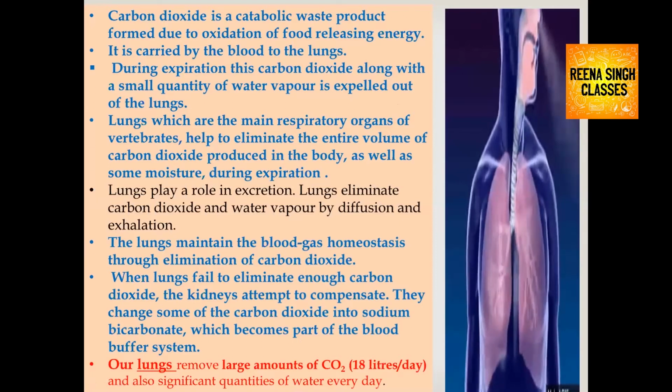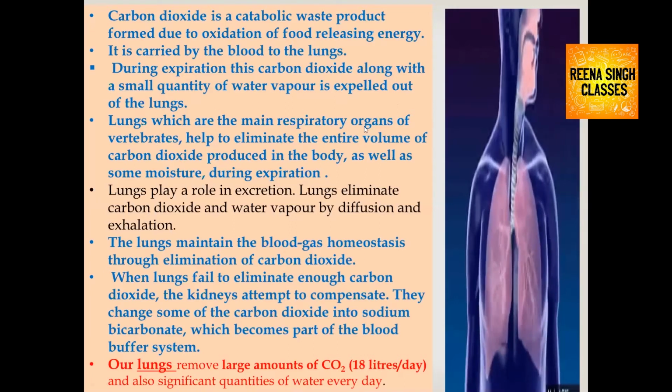It is carried by the blood to the lungs. During expiration, that is, during exhalation, this carbon dioxide along with a small quantity of water vapor is expelled out of the lungs. Lungs, being the main respiratory organs of vertebrates, also help in excreting.